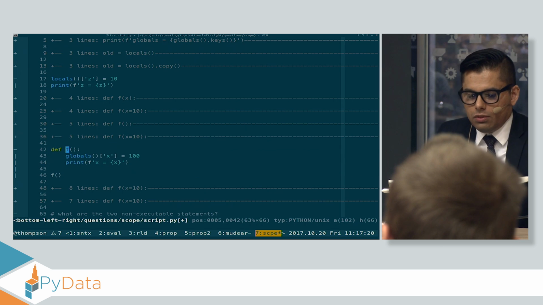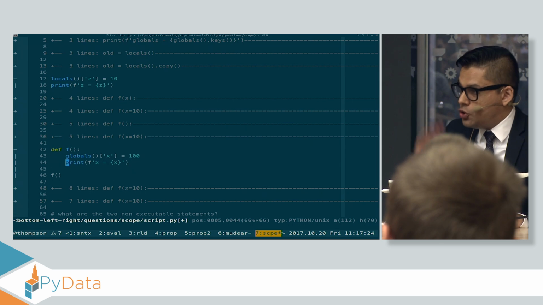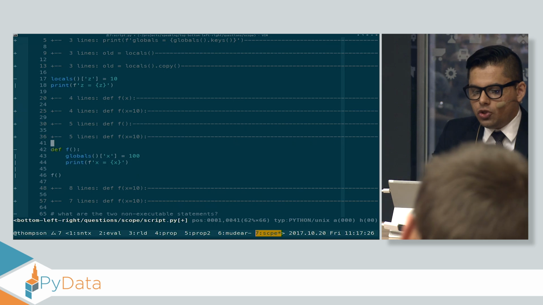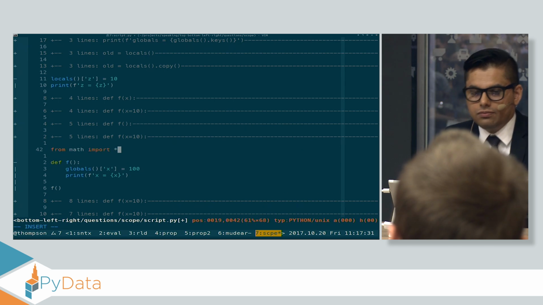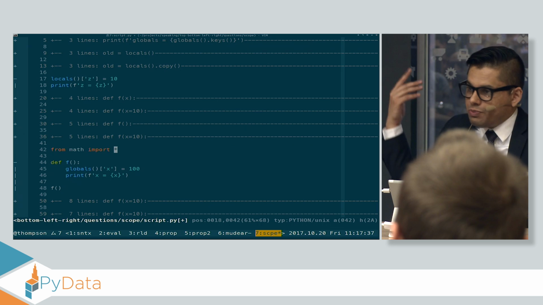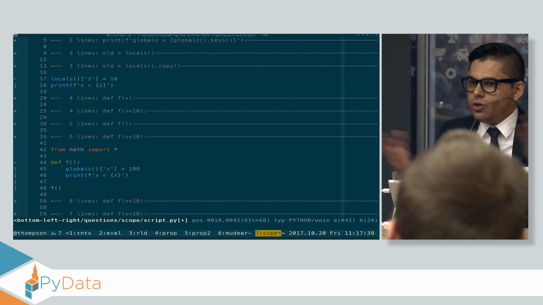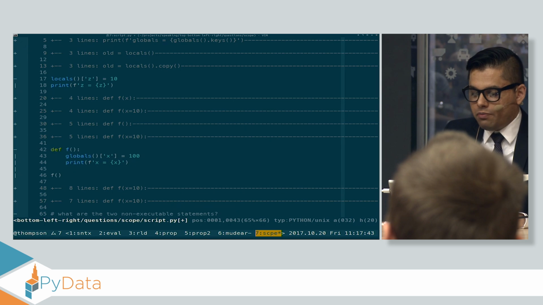Here, this works because Python cannot find where that X variable comes from. It assumes it's a global variable. And the reason it assumes things are global variables is you could have something like this. And so by default, that's the last place you look. It's probably a global variable, and if you can't find the assignment, it was probably an import star operation that occurred somewhere that made everything very hard to find. So this works. Python assumes it's a global variable, and it actually looks in the globals dictionary and finds the value you want.